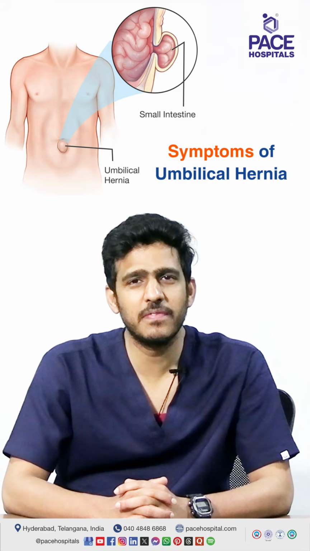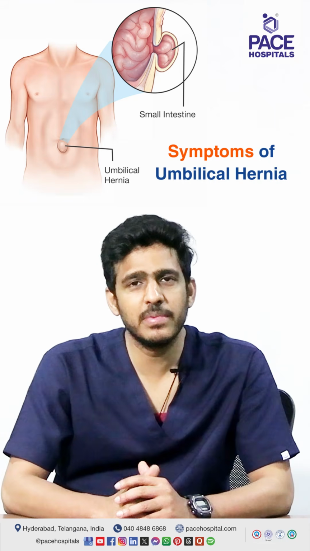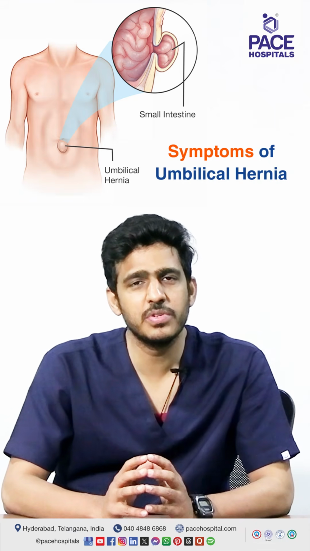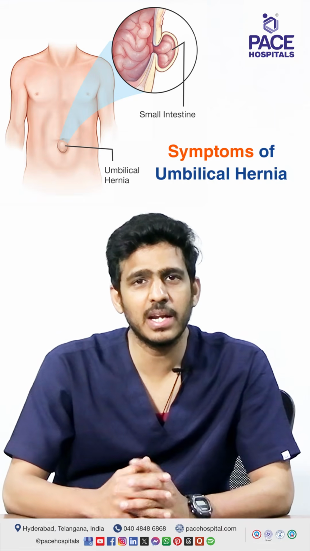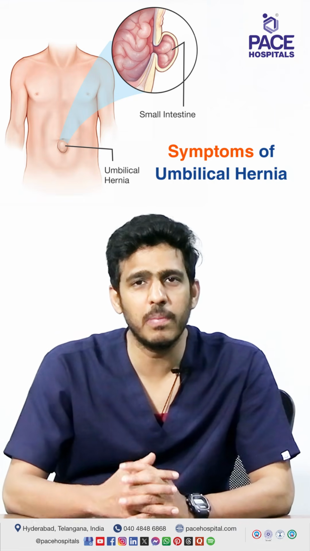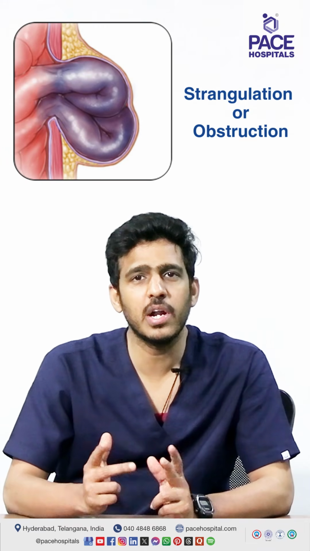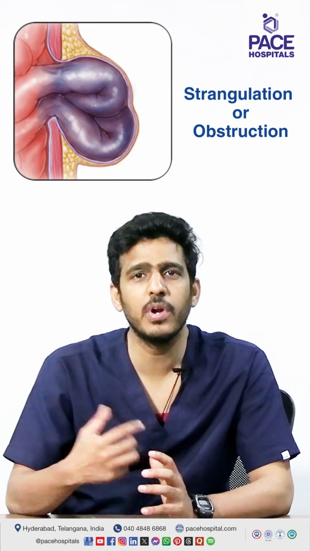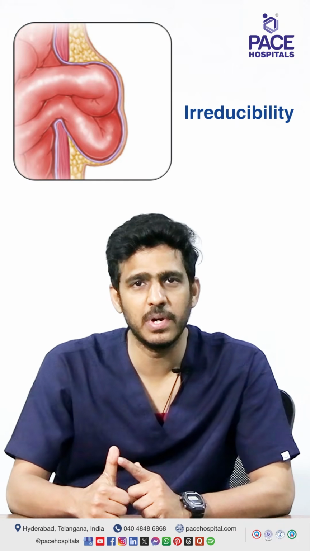So most of the times the first symptom will be the swelling per se, or the lump which is seen at the umbilicus region. And apart from this presentation of swelling or a lump at the umbilical region, there are certain situations where the symptoms might differ and can tell the story of underlying complication. These could be irreducibility, strangulation, or obstruction. So irreducibility is nothing but the contents which protrude through this defect might not reduce on their own. It is called irreducibility.